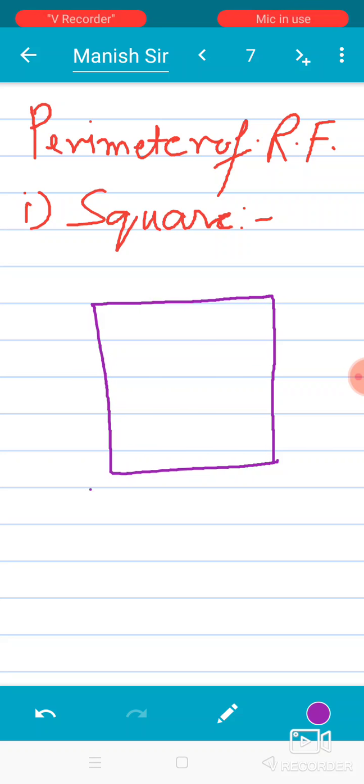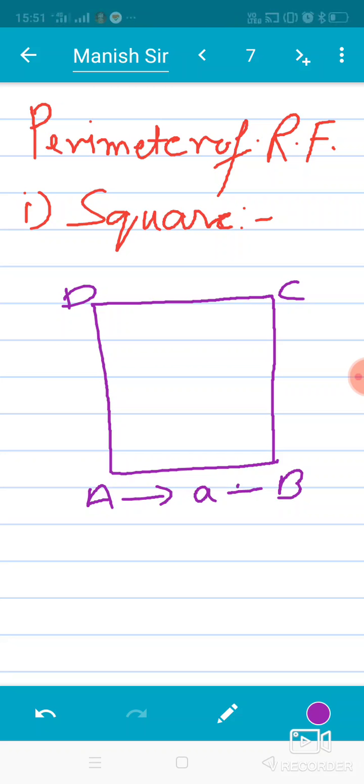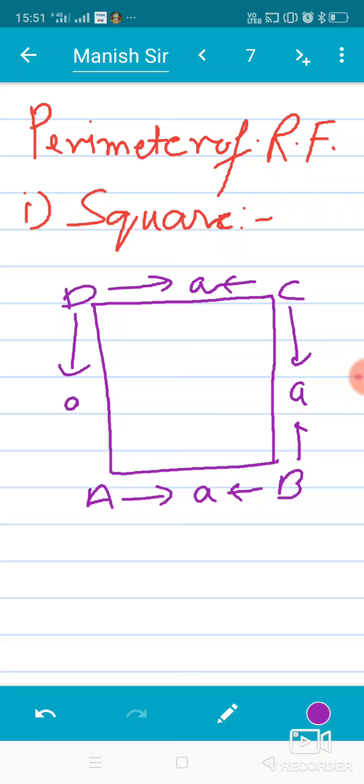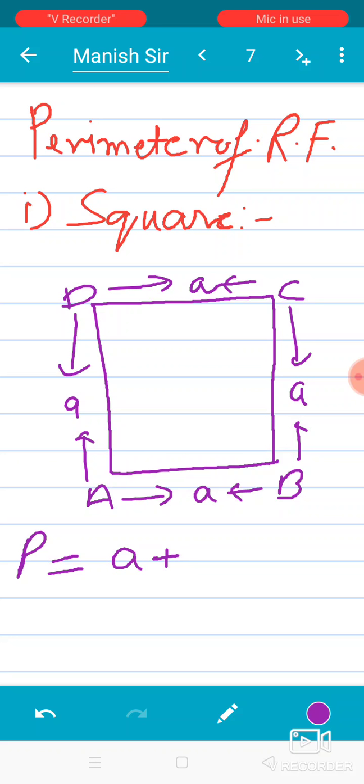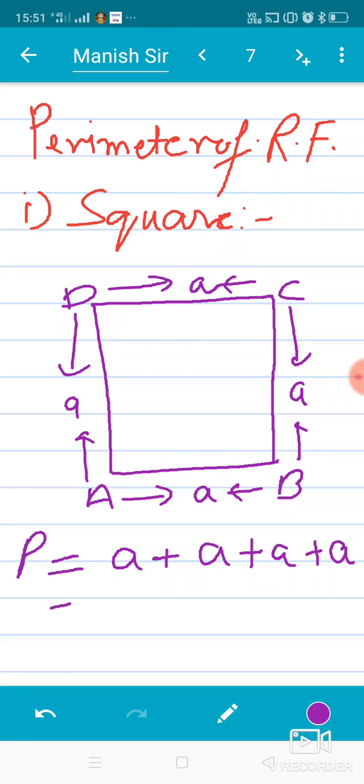If this is the square ABCD, this side is A, this is also A, this is A, and the last one AD is also A. If we calculate the perimeter of this square, we add all the sides: AB becomes A, BC becomes A, CD becomes A, and DA becomes A. Adding them, 4 times A is equal to 4A.